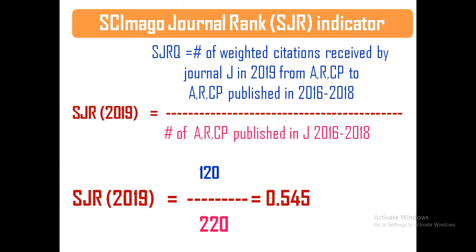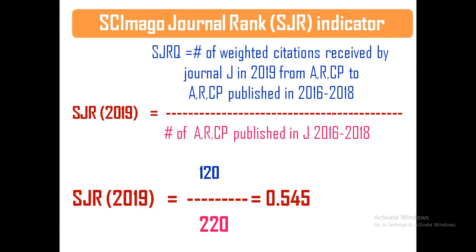For example, it has received 120 citations for 3 years, with 220 total articles, reviews and so on published. What is the SJR value? 0.545. This is the formula used to find the SJR value.